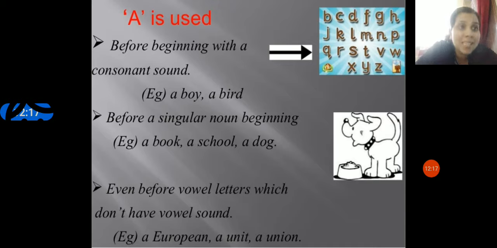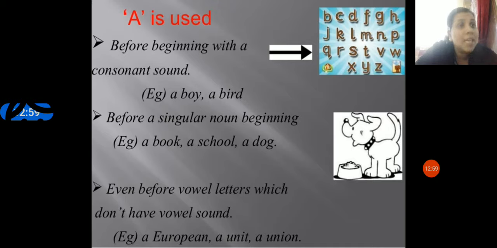So when I pronounce the word European, it is not an E sound. It is written E-U-R-O, understood? But the pronunciation is not E-uropean, it is a yo sound. Check once again, try to pronounce it: it is not European with an E, it is yo-ropean, the yo sound. So yo is a consonant, it is not a vowel. So this is an exception as per the sound. It is European, unit, union.